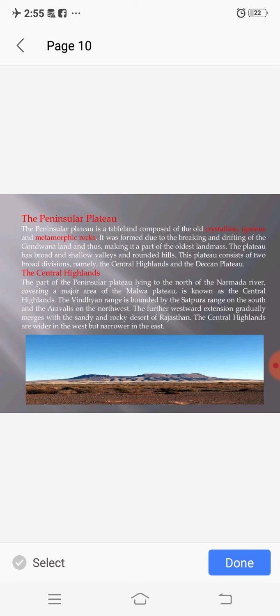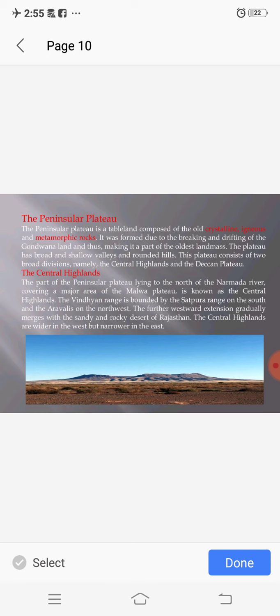The plateau consists of two divisions, the Central Highlands and the Deccan Plateau.